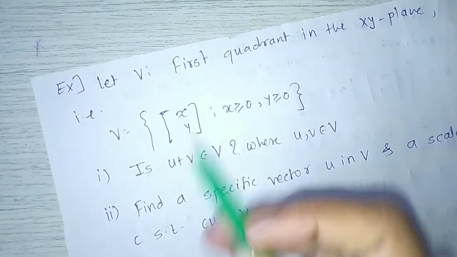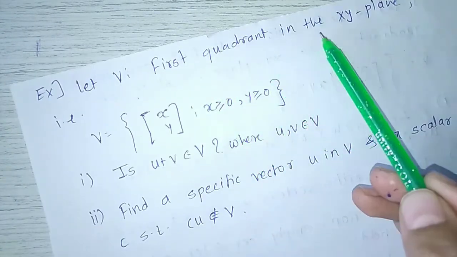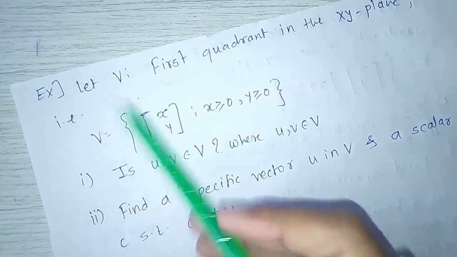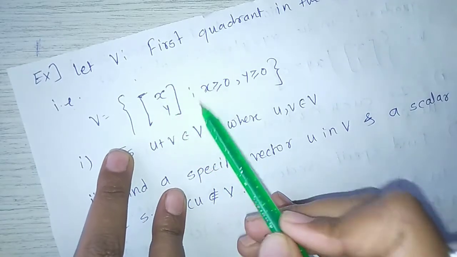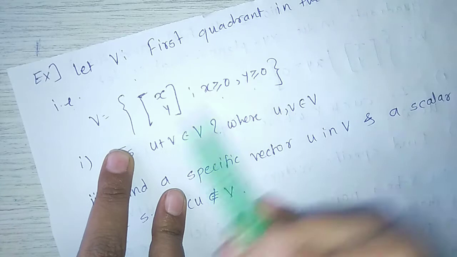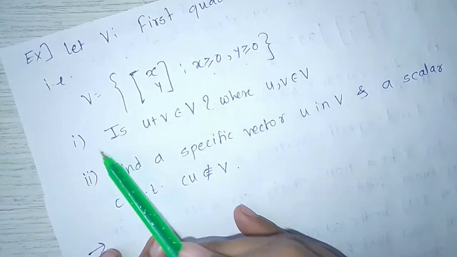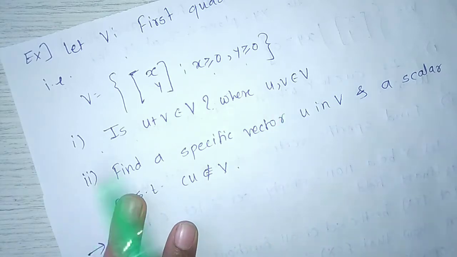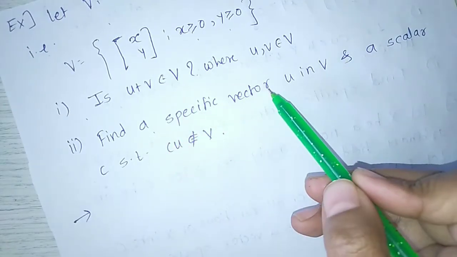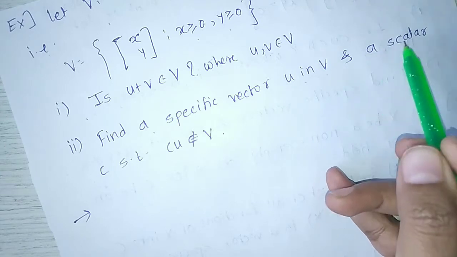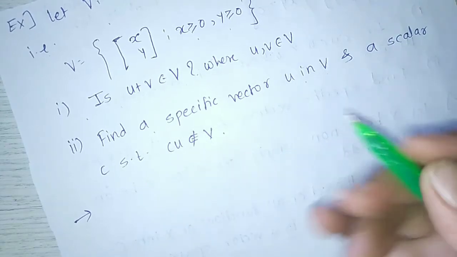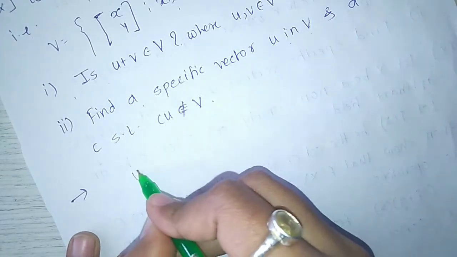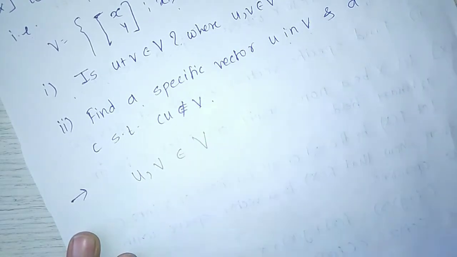Next example. Let V be the first quadrant in the xy plane, that is, V is the set of (x, y) such that x greater than or equal to 0, y greater than or equal to 0. First, is u plus v in V, where u and v belong to V? Second, find a specific vector u in V and a scalar c such that c into u does not belong to V. Solution: u and v belong to capital V.